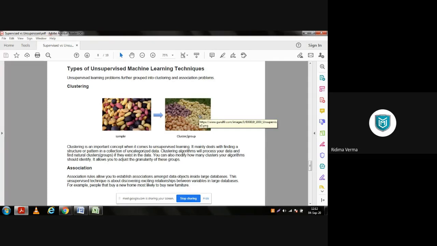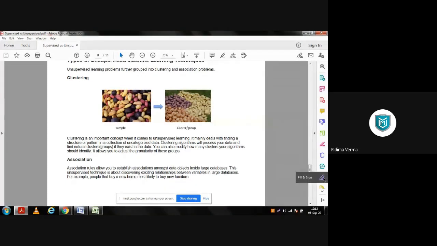Next, if we talk about association, association rules allow you to establish associations among data objects inside large databases. So if we talk about an example over here, suppose you go to a grocery store and most probably you see that there is a pattern in which items are placed on the shelf.